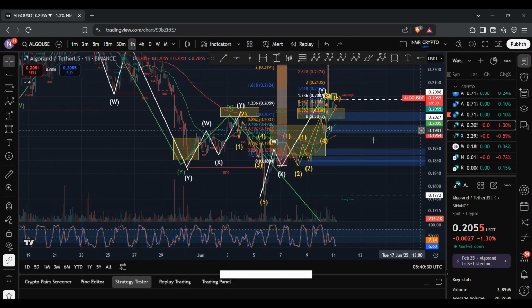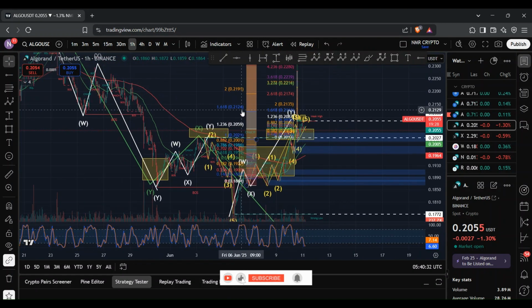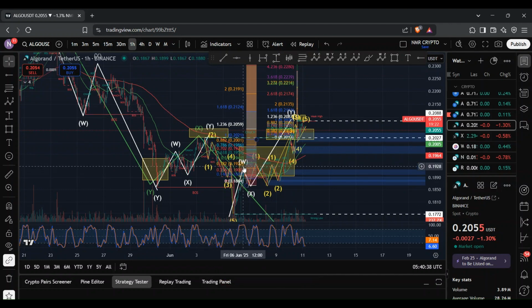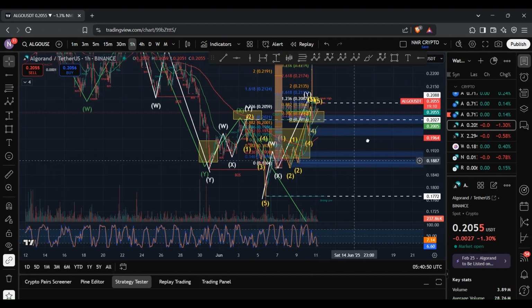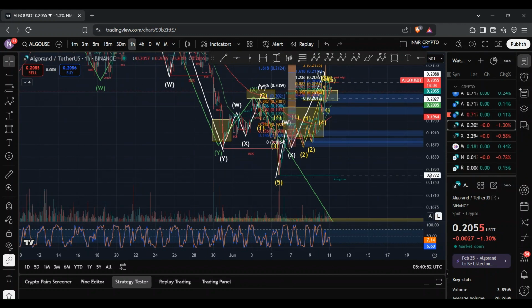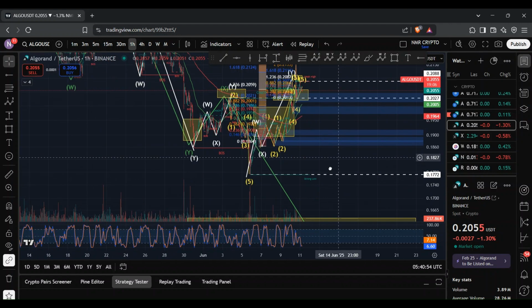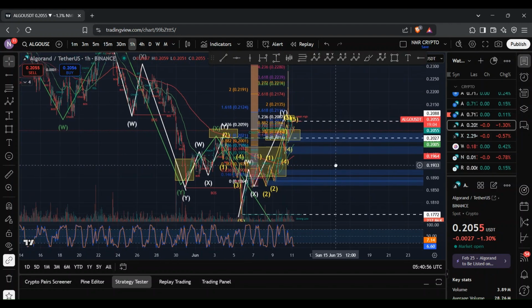And if we do get that 5-wave move, given that we retrace that 1.618 retracement level, that would then trigger a 5-wave move where this would be the wave 1 as opposed to a W wave. And then we have a wave 2, and then we have a wave 3 that reaches the 1.618 retracement level. And then we see that wave 4 to the downside and then a final 5th wave move to the upside. If that is the case, then it's possible that the bottom is set at 17.72 cents and we continue to see those moves to the upside.